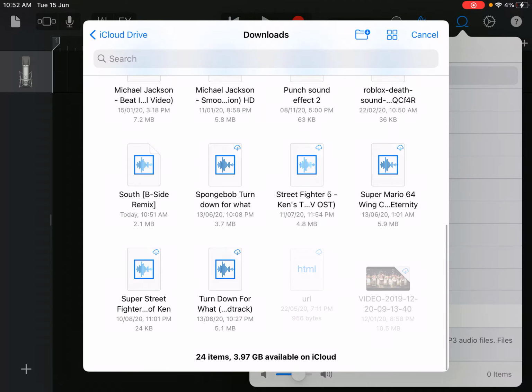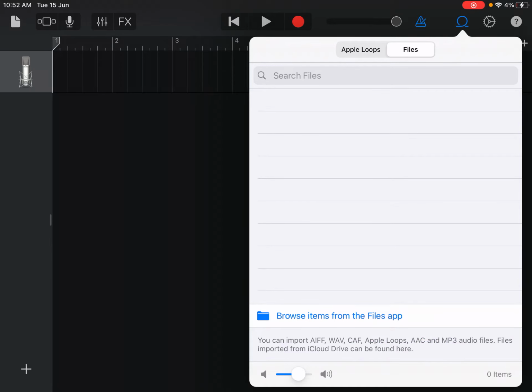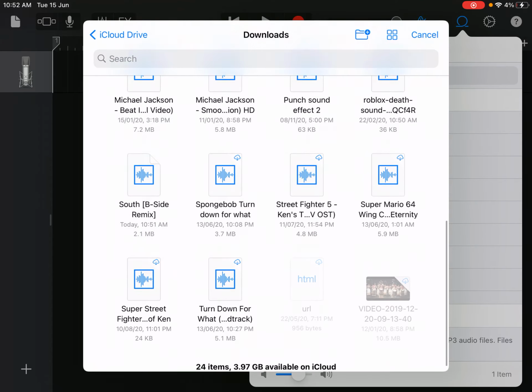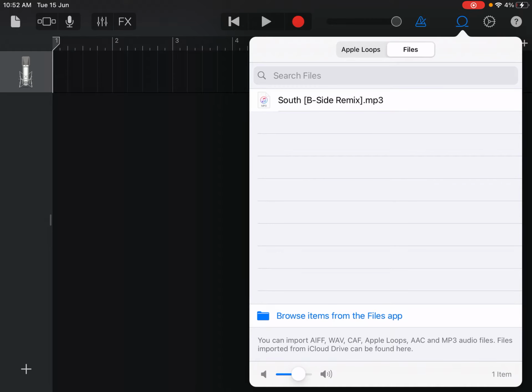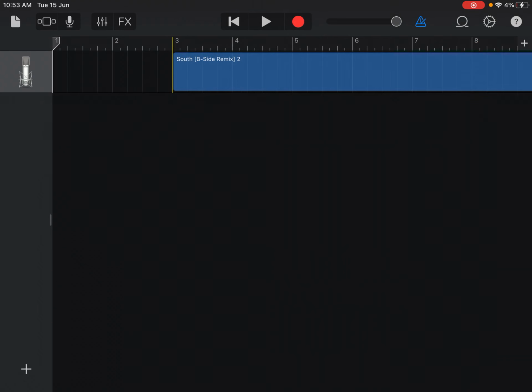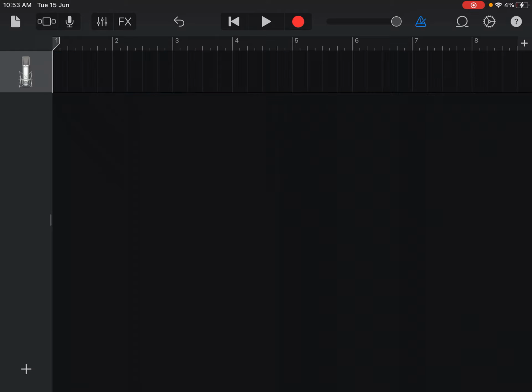Then scroll down. I have a lot of things in here. So wait for it to import. If not, try again. Yes, now it has imported. Now you want to press and hold and drag it in there.